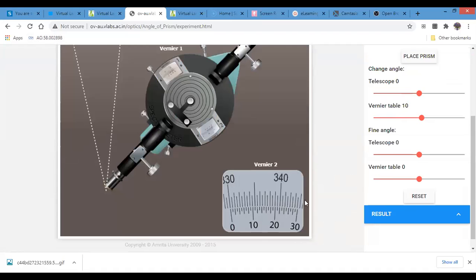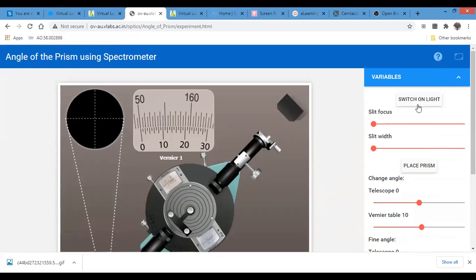This is how you have to turn on the light. Okay, so if the light is on, now you have to place the prism. Right, now the slit focus is given. By moving this, you can focus the slit. So all these instructions should be recorded for the student.